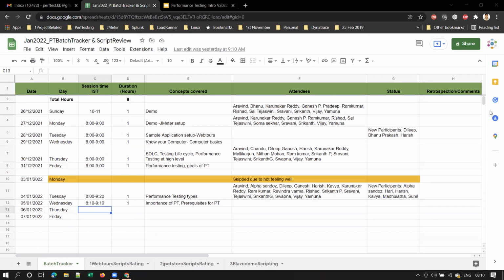Perfect. So Yamuna, can you please repeat? Can you please tell what are the prerequisites? The same question for you, Yamuna. Yeah, hi sir. Before we start performance testing, the functional testing needs to be completed, and then it should be isolated, wherein the different teams like developers or testers shouldn't do any kind of testing. And the other one is they should have complete knowledge of the application before they start testing.